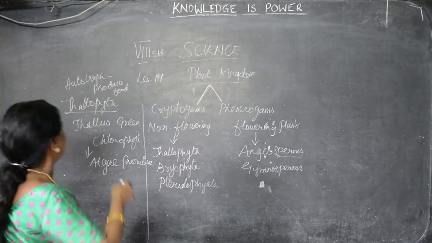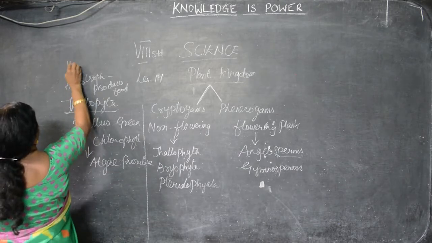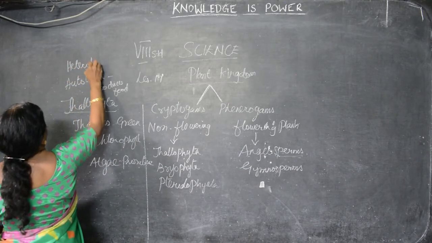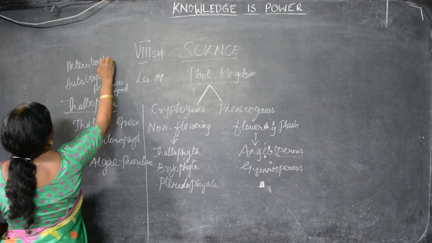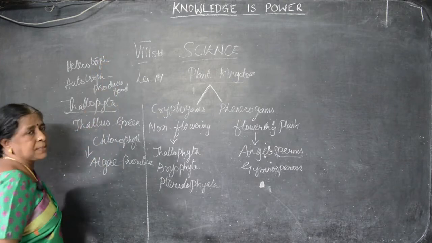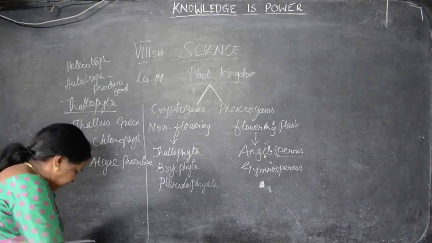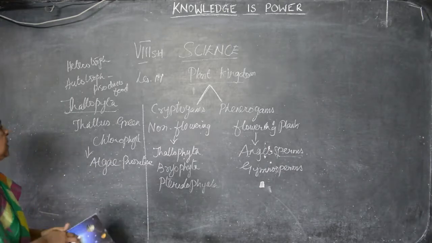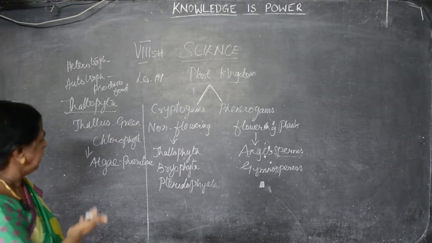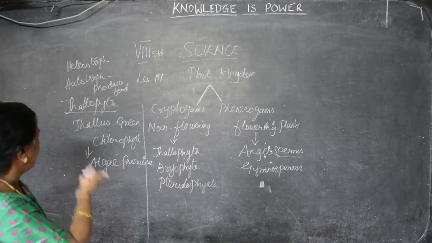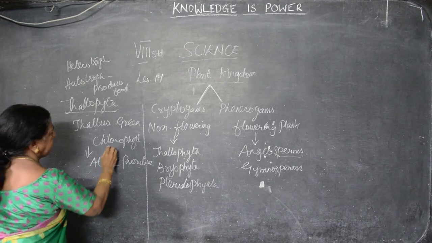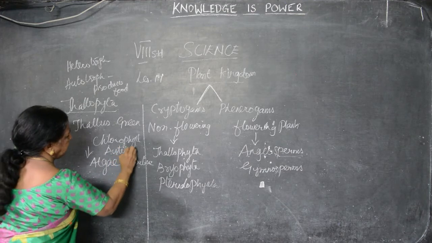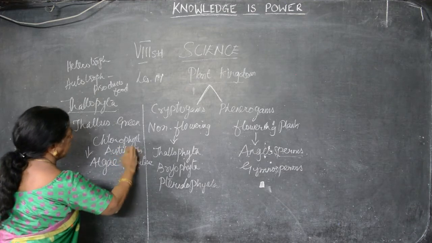But heterotrophs cannot produce their own food. They depend on other plants. Clear? So Thalophyta, I said, they are green. They have the chlorophyll. They are autotrophic in nature. Primitive plant.